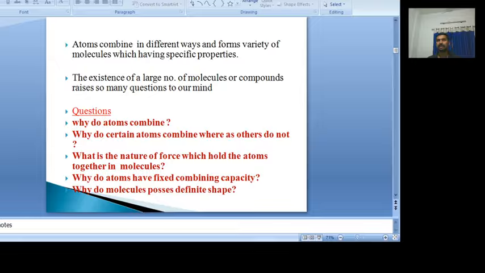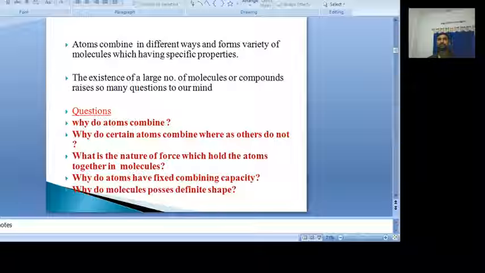But when we see the other elements, 8 electrons are not present in the valency shell. That's why they try to achieve 8 electrons in their valency shell. To get 8 electrons, they definitely need to combine with each other. How do they combine? Simply by the transfer of electrons from one atom to another, or by sharing of the valency electrons between the atoms. They get 8 electrons in their valency shell, which leads to stability.